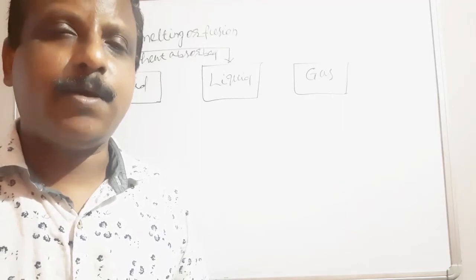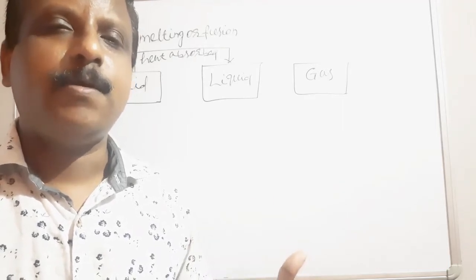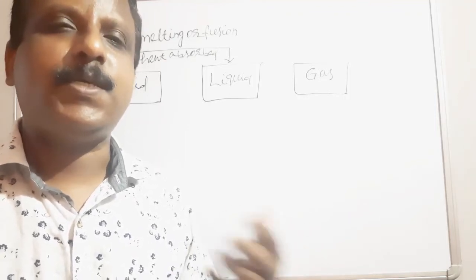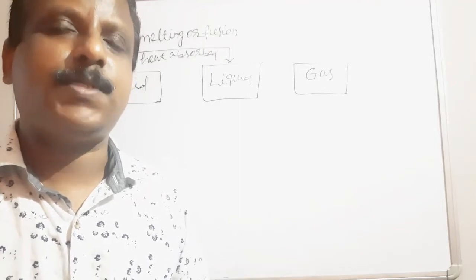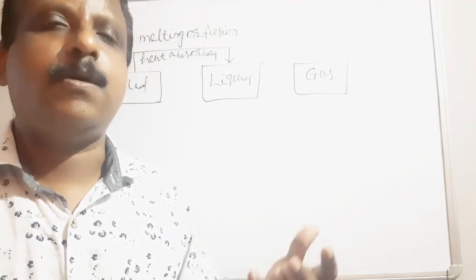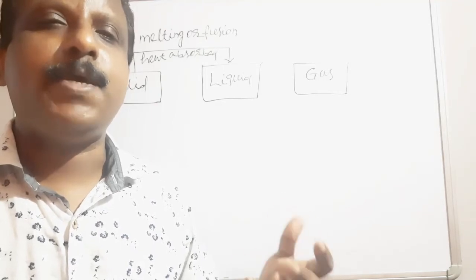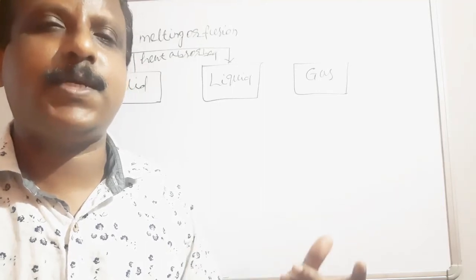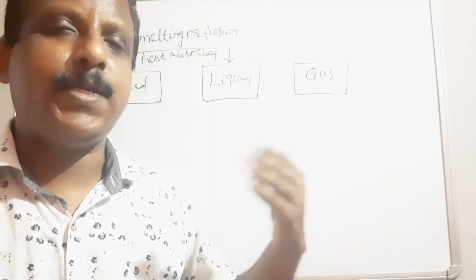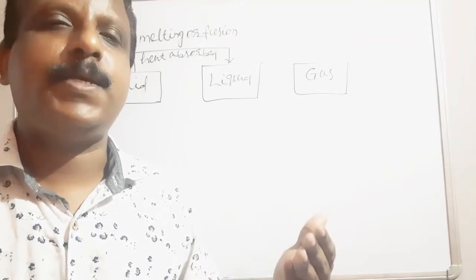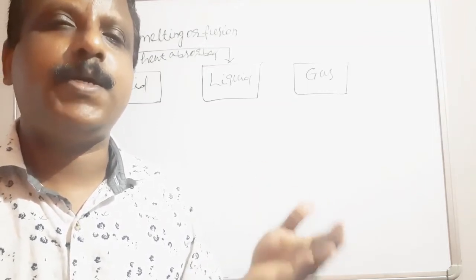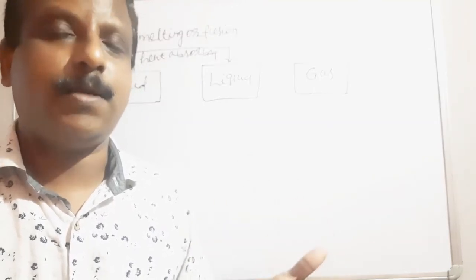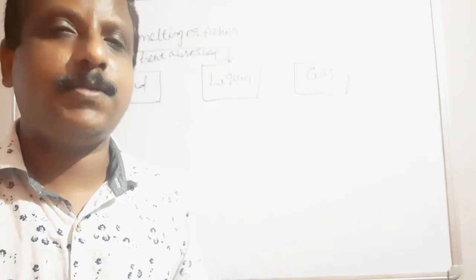Here a question may come. During the change of state, the temperature remains constant. At that time, what energy changes occur during the change of state? During the change of state, the kinetic energy remains constant. So which is increasing? The potential energy is increasing. But in other cases, when heat is absorbed by the body, the kinetic energy of the molecules of the body increases. But during the change of state, kinetic energy remains constant. What energy is increasing? The potential energy is increasing.